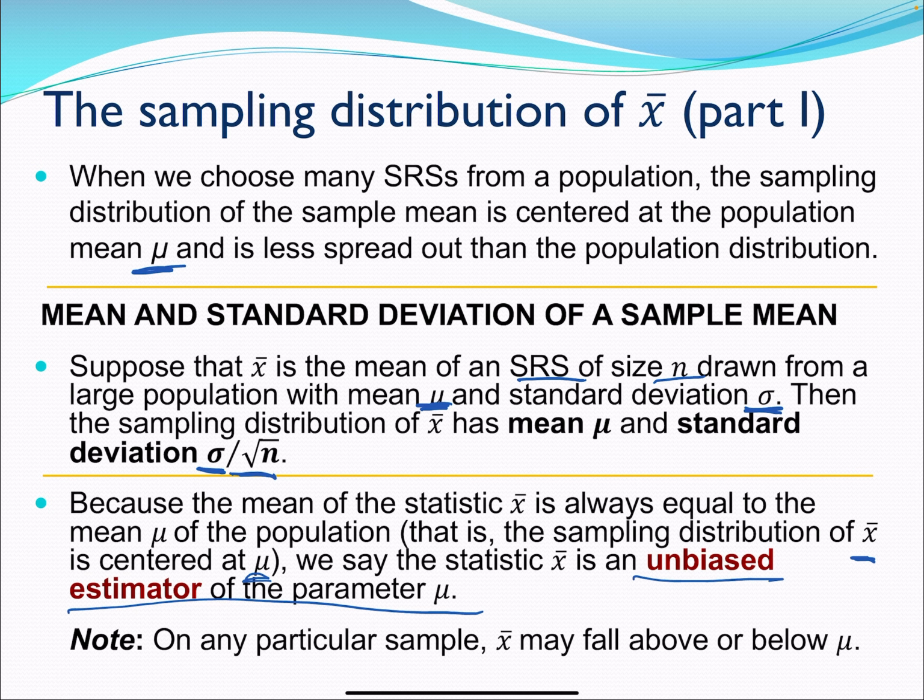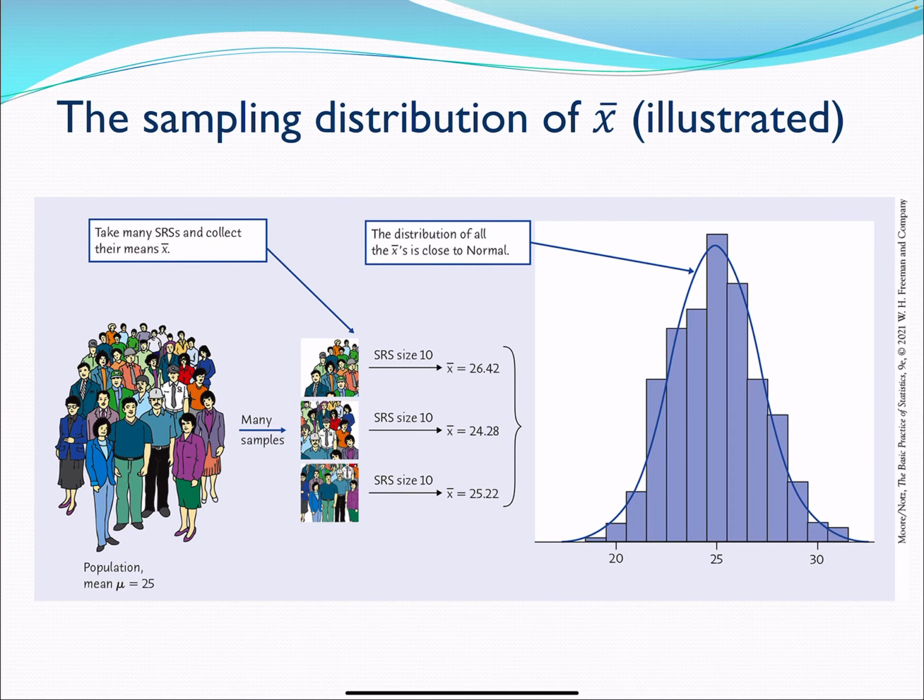So let's look at an illustration of this. So here we have our population. They have a mean of 25. Maybe we'll make it their age. It's a very young population. I could take a simple random sample of size 10 and get a mean of 26.42. I could take another simple random sample and get a mean of 24.28,